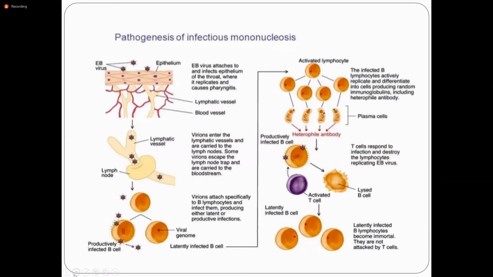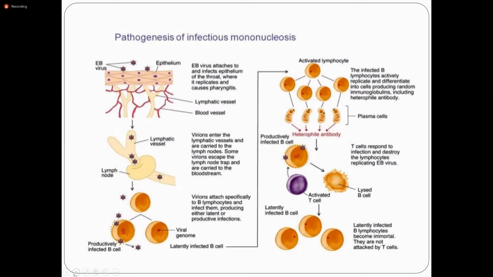Either they produce latent or productive infections.